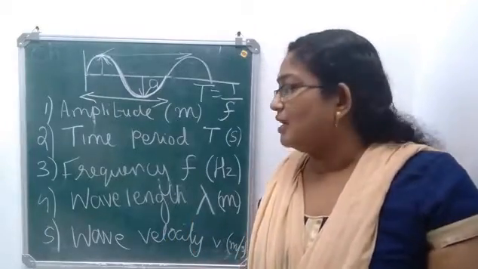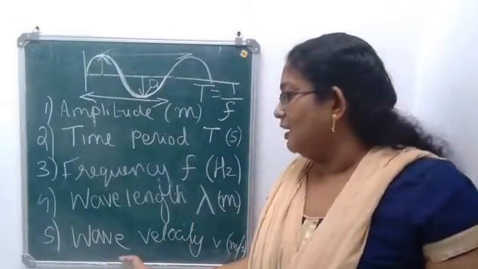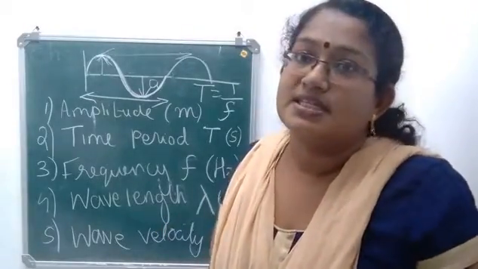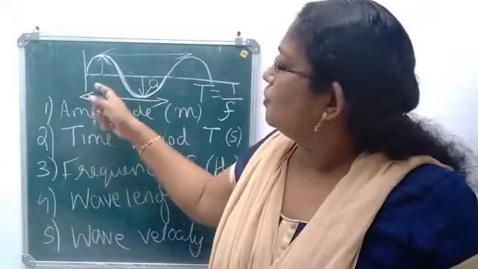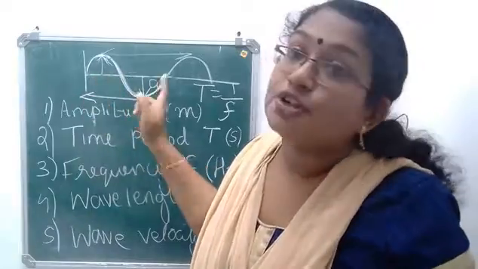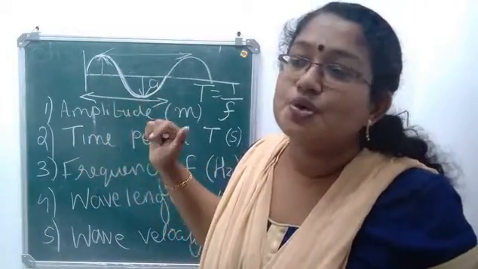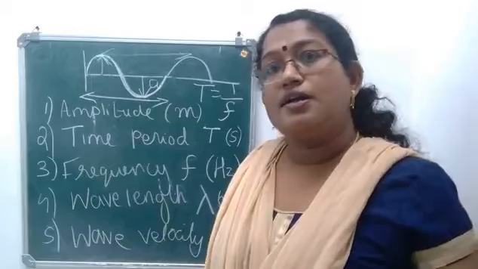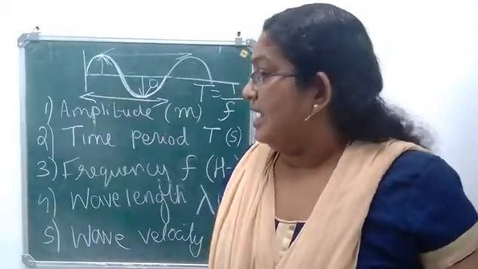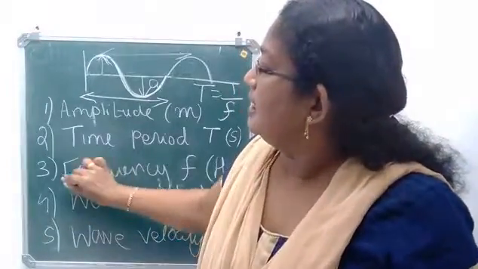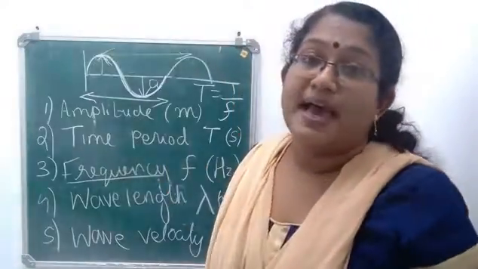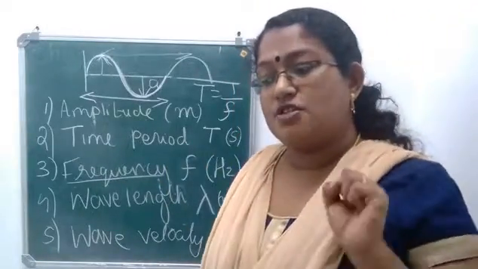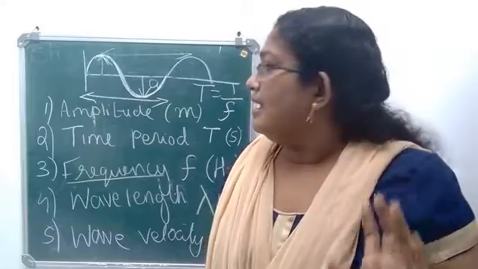The distance travelled by the wave per second is wave velocity. For wavelength you can say that it is the length of a wave or the distance between two consecutive crests or two consecutive troughs. One more thing here: the frequency always depends on the source.